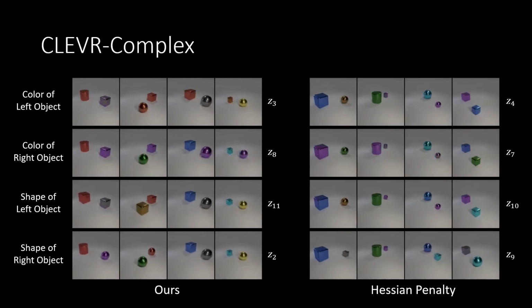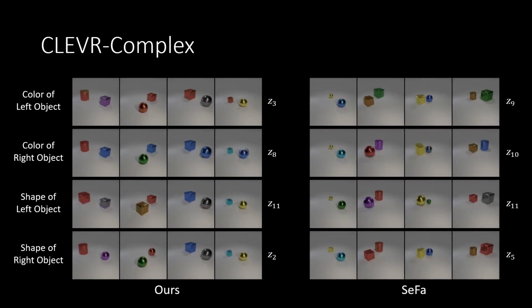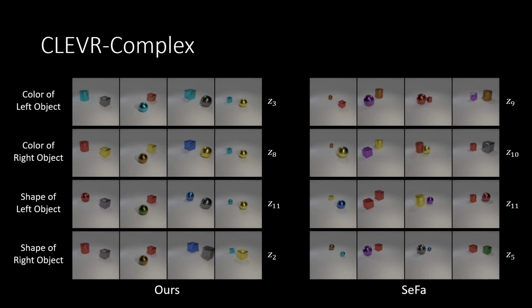On the contrary, Hessian penalty tries to control the color of two objects with one dimension. Besides, when changing the shape of one object, the shape or color of another object also changes. CIFA also fails to disentangle the color and shape of each object. More qualitative results can be found in our paper.